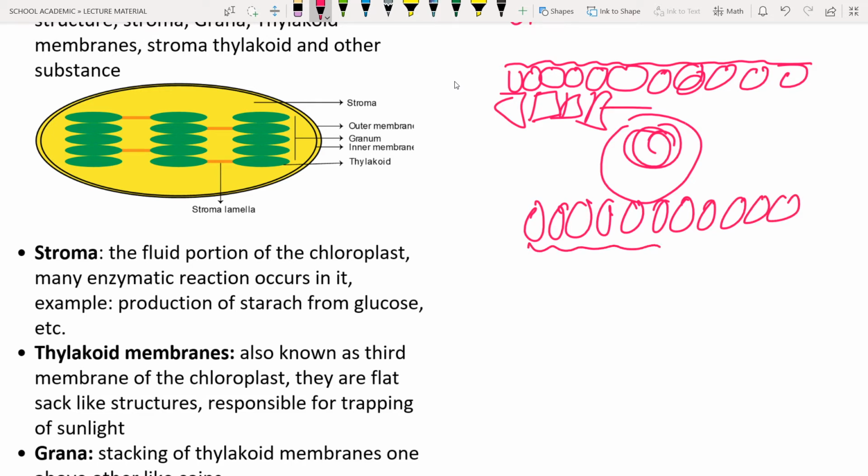Okay, and also again the cuticle is present, and here you can see small holes are present. These small holes are known as stomata. These stomata are mainly helpful in the exchange of gases. Here you can see the guard cells. The guard cells also contain chlorophyll or chloroplast, responsible for photosynthesis.